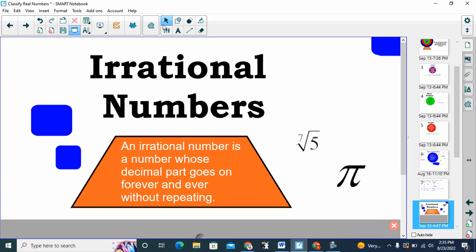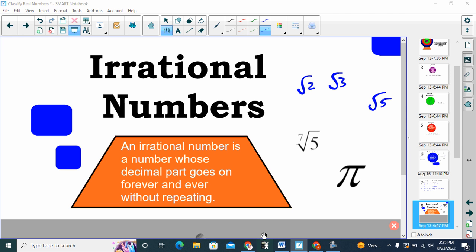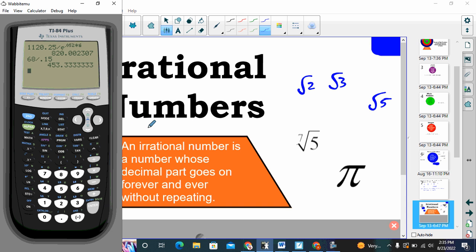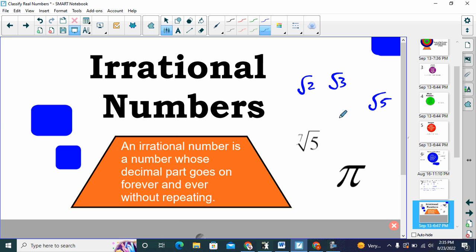Roots, a lot of roots are irrational. So like the square root of 2 is irrational. The square root of 3 is irrational. The square root of 5 is irrational. Notice if I look at my calculator and I type in square root of 2 or square root of 3 or square root of 5, 1.4142135662. It looks like it stops, but the calculator only gives me so many decimals. It does continue on forever. And notice I don't see any repeating in here. So the 7th root of 5 is also irrational.